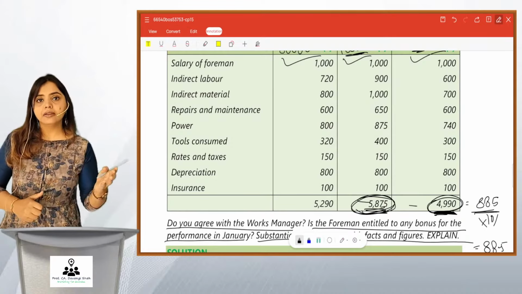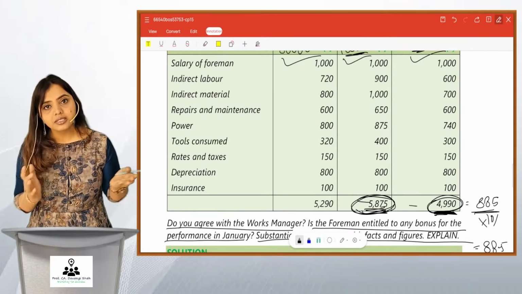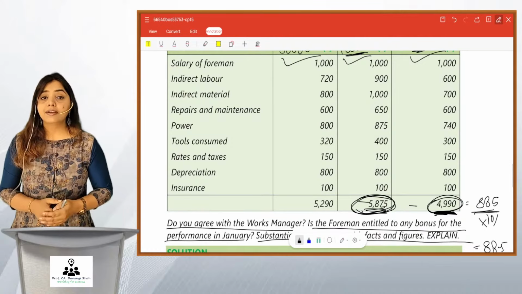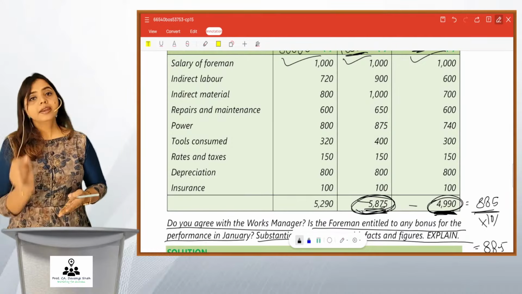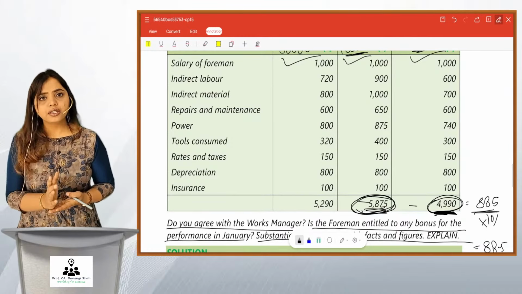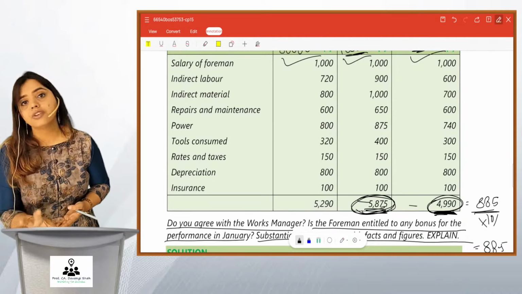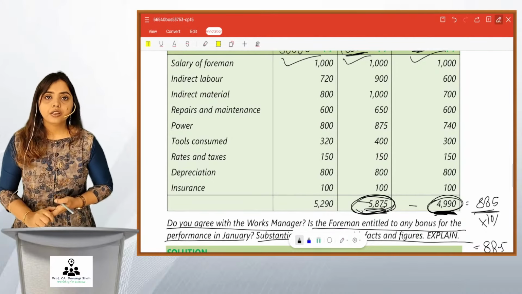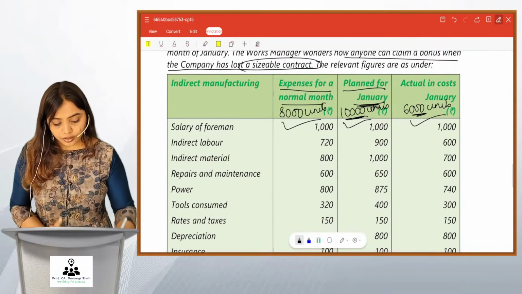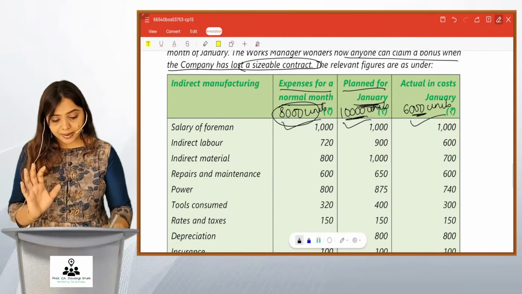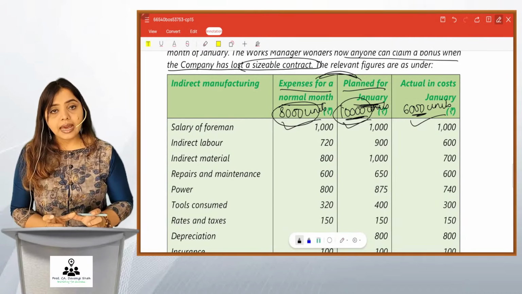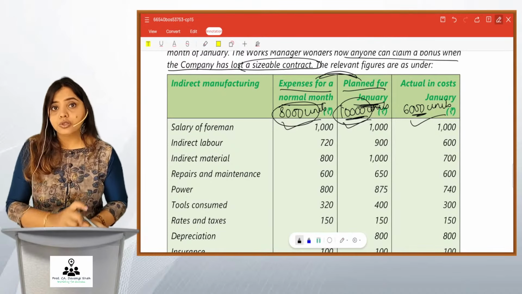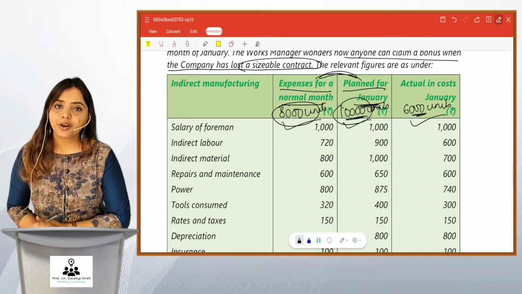They have compared the plan, the budgeted cost of 10,000 with actual of 6,000. This is what they have done wrong. So, we have to make a budget for 6,000 and then compare it with the actual of 6,000 to get the actual savings made, if any. And if actually there is any savings, we would love to give bonus to the foreman. Okay. So, we know the budget for 8,000. We know the budget for 10,000. Using these two, we would make the budget for 6,000. And then we would compare the budget of this 6,000 with the actual of 6,000. Got it, friends? So, let's do it.